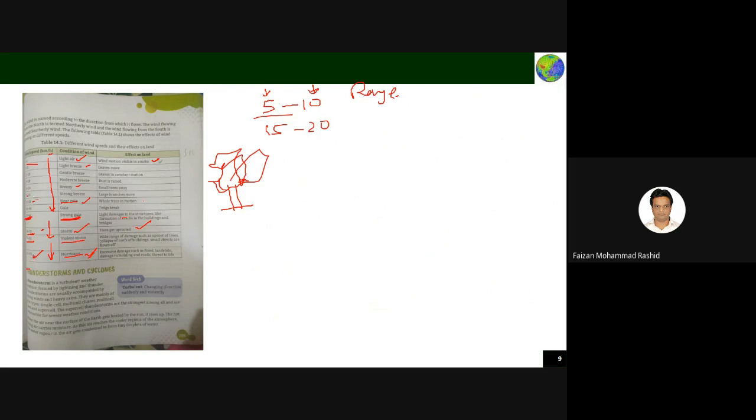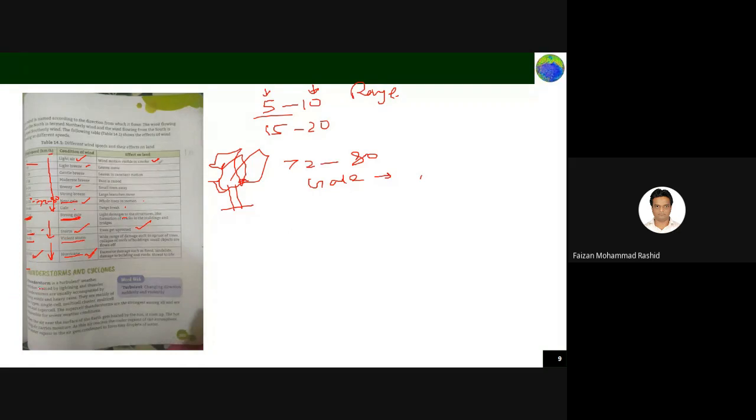Okay. So this photograph is not well taken. You check in your book what this is. If I assume this to be 72 to 80, just assume 70 to 80. That means if the wind speed is between 72 kilometer per hour and 80 kilometer per hour, that is called a gale. Okay, and it will cause twigs to break, some type of damage.